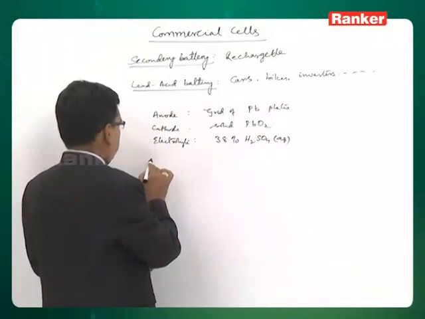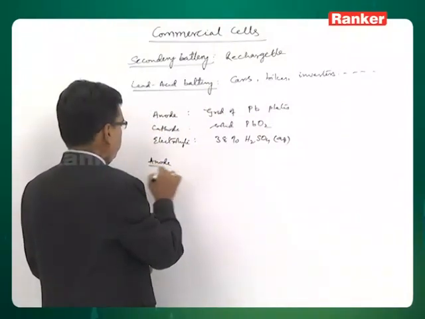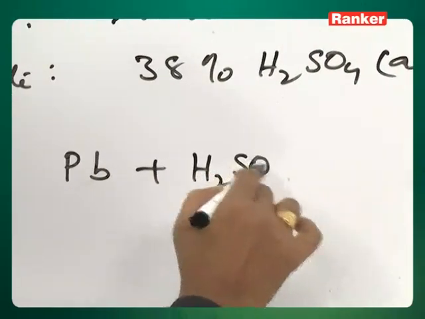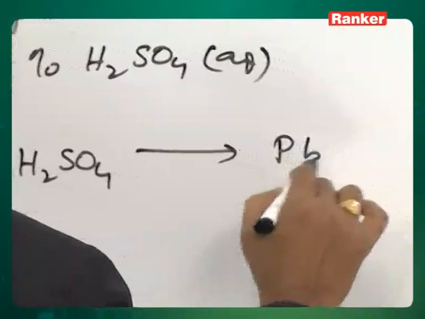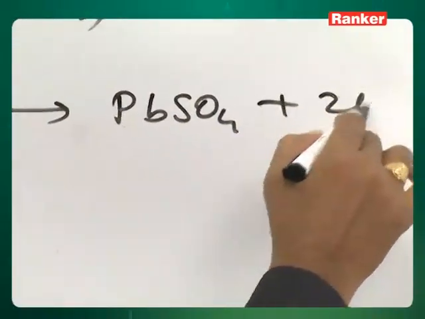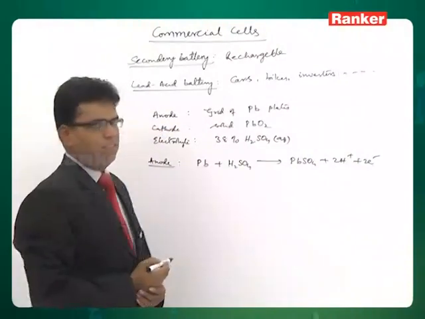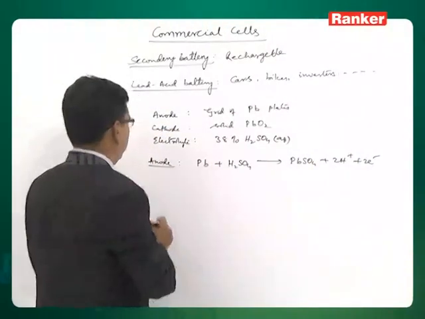Here what happens is that at the anode, lead reacts with sulfuric acid to give PbSO4 plus 2H+ plus 2 electrons. This is at the anode.